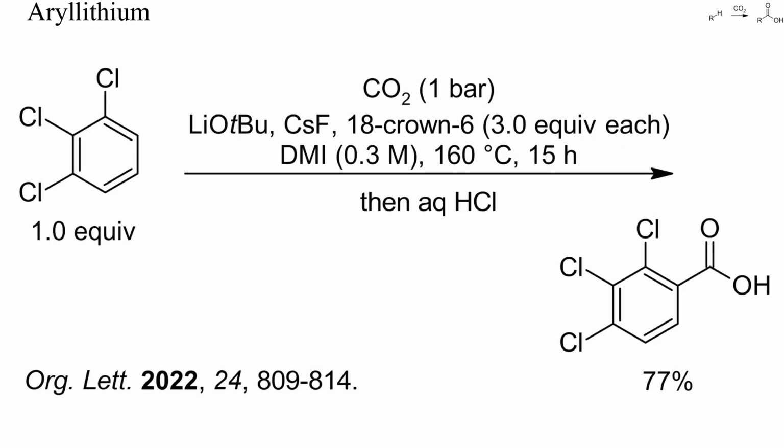Polyhalogenated benzenes are particularly acidic and can even be metallated by alkoxides. In this example, trichlorobenzene was lithiated with lithium tert-butoxide and then carboxylated in a one-pot reaction. Heating to 160 degrees Celsius was necessary, but a good yield of the benzoic acid resulted. I assume that under these conditions a complete neutralization of the lithium alkoxide by carbon dioxide occurred, but this deactivation of both the base and carbon dioxide did not seem to prevent this carboxylation.